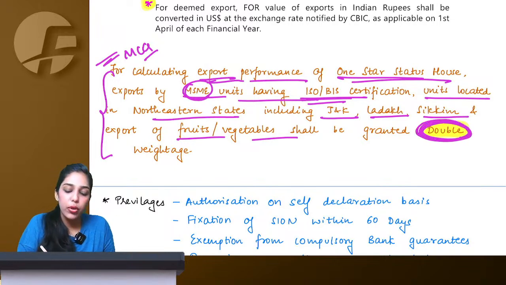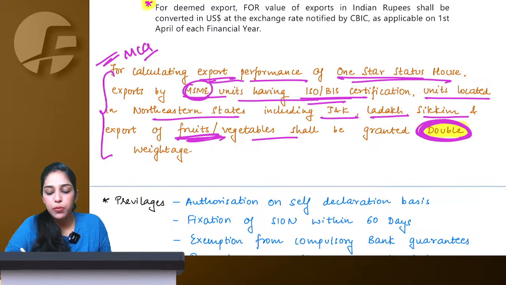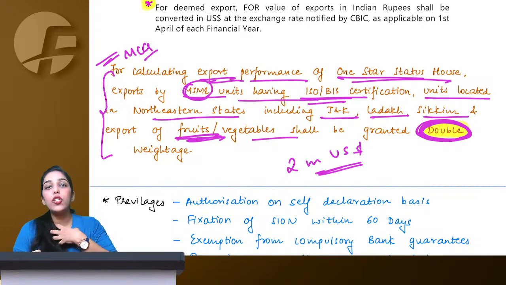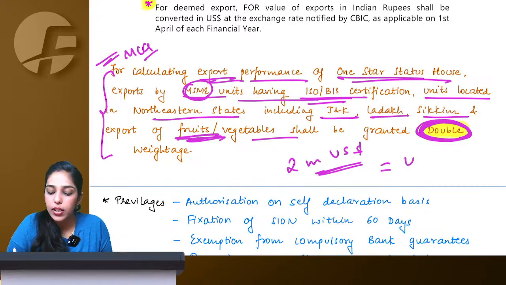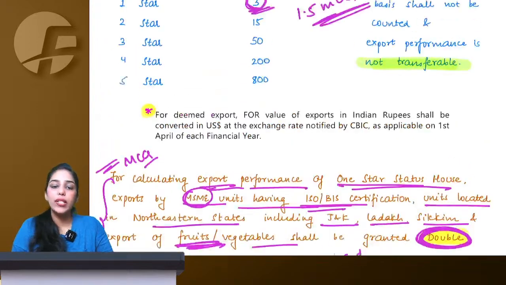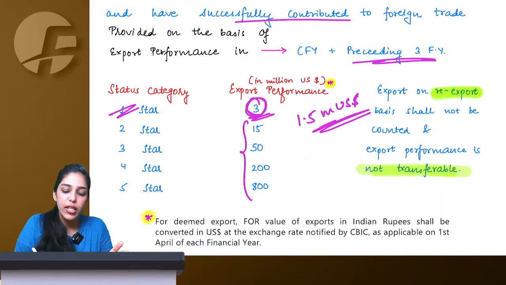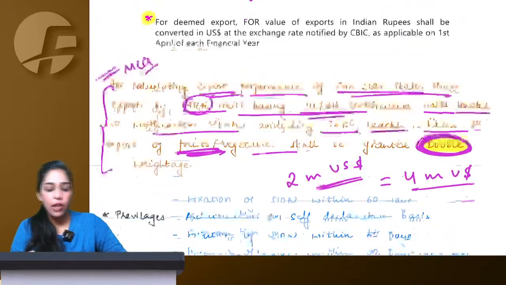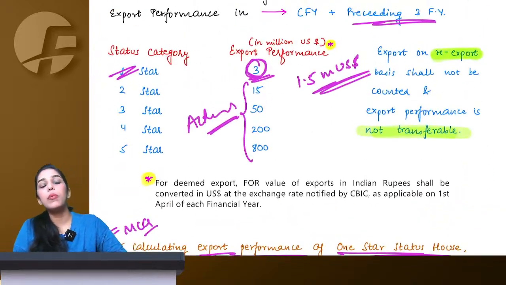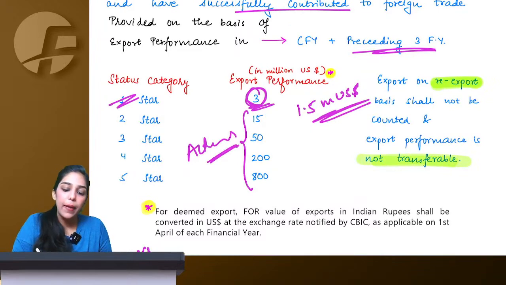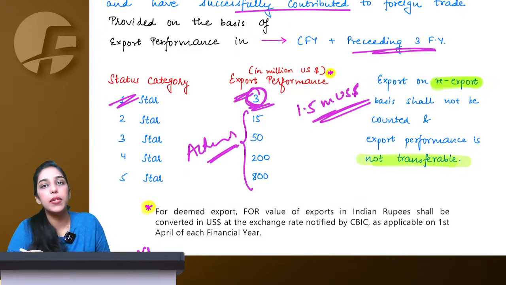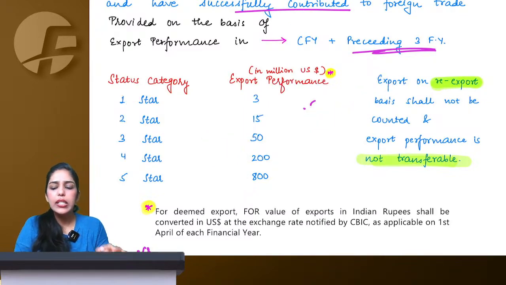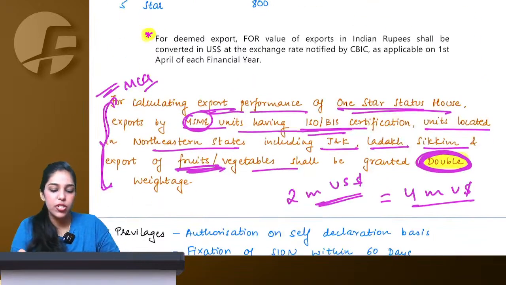Whatever you export, we will double it. So, if I am exporting fruit vegetables and I am being able to export fruit vegetables for 2 million US dollars, for me to become 1-star export house, they will consider this as 4 million US dollars. Now, once I reach 1-star, then all of these will be taken on actual basis. Only to make me 1-star earlier for these particular units, they count my export performance as double, and then they see whether I have reached this limits or not. Is this point clear? Little typical, but I think it is very much simple.